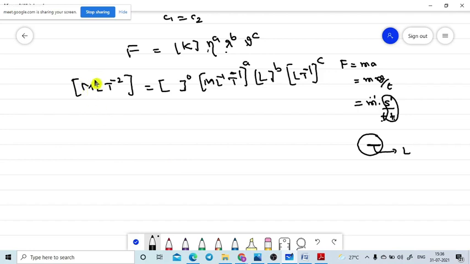So according to the dimensional formula, when these two physical quantities are equal, the powers of the fundamental physical quantities must be equal. The M power on the left side must be equal to the right side, the L power on the left must equal the right, and the T power on the left must equal the right.